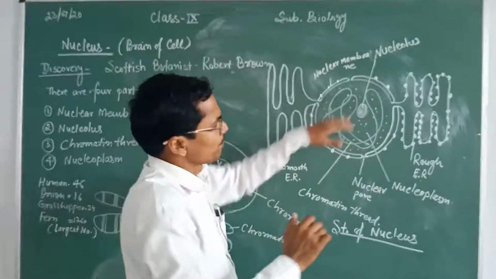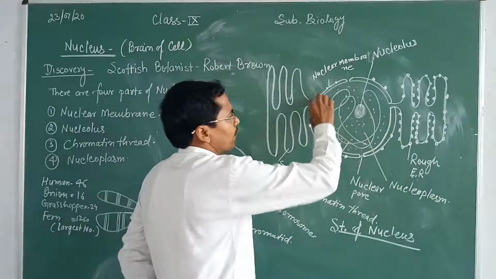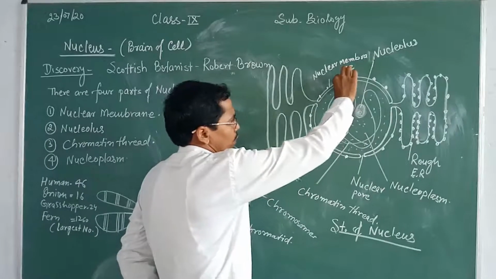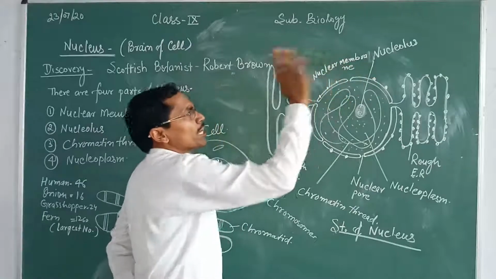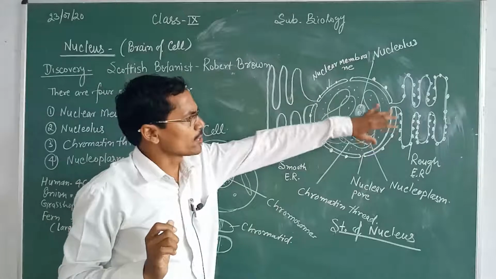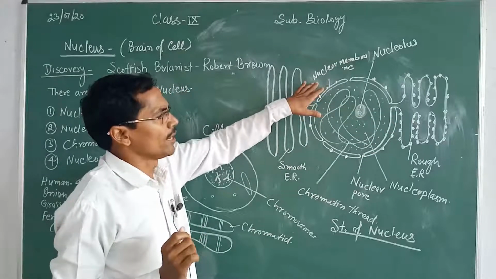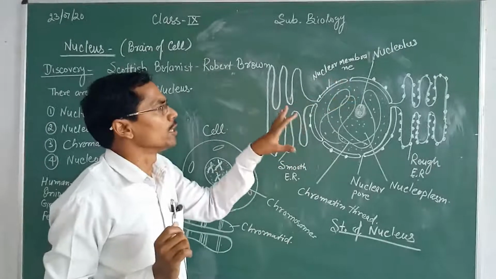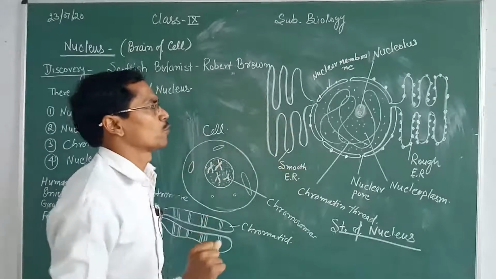Students, see here, this outermost covering is also known as the nuclear envelope, which is formed by the nuclear membrane. A membrane covers the nucleus on the outer side, which is bilayer, a two-layer membrane. That membrane covers the nucleus. The nucleus is a spherical body, spherical in shape.